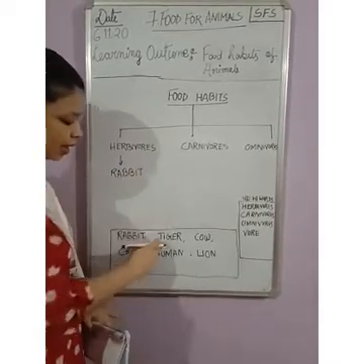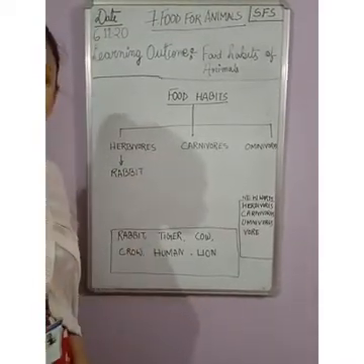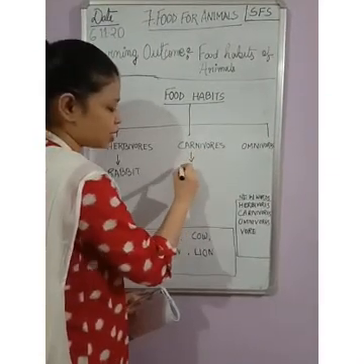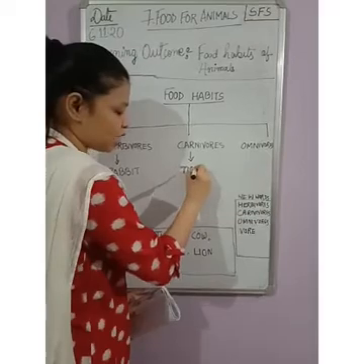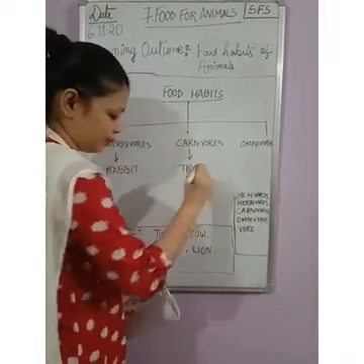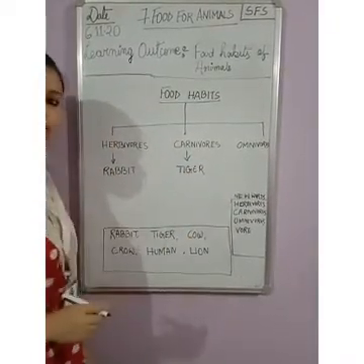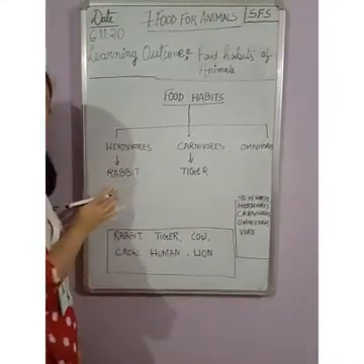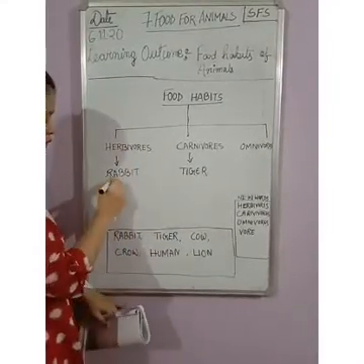The second is tiger. Tiger will come in the carnivores because it is a flesh eating animal. The next is cow. Cow will come to herbivores.